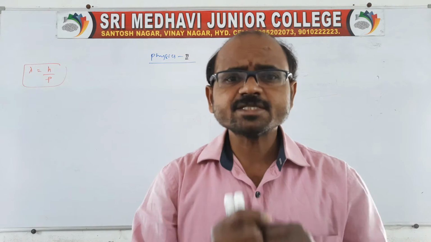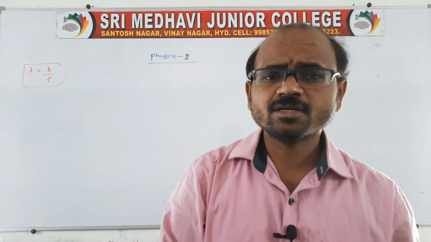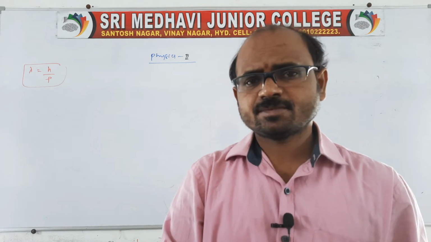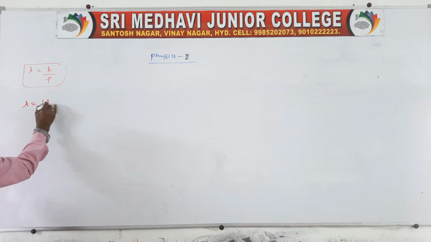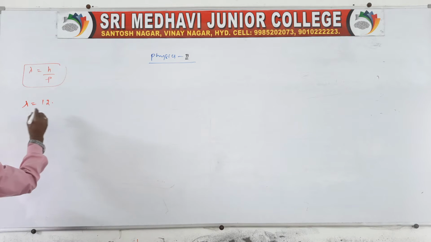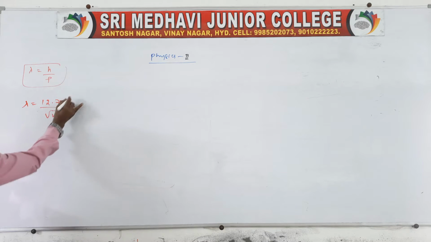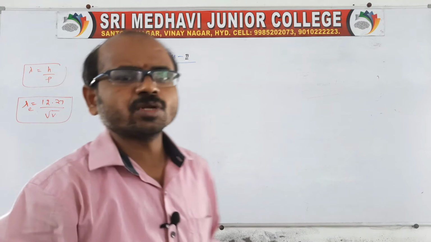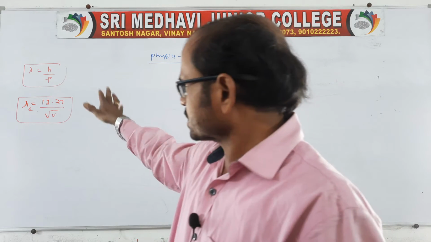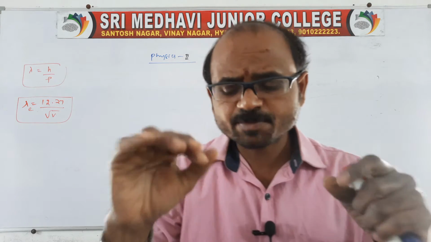On this basis, on the basis of the de Broglie wavelength, Davisson and Germer did an experiment with the wavelength of particles. According to the de Broglie wavelength, lambda is approximately 12.27 by root V, where V is the applied potential for the electron. On the basis of this hypothesis, Davisson and Germer did an experiment, which I will explain to you.